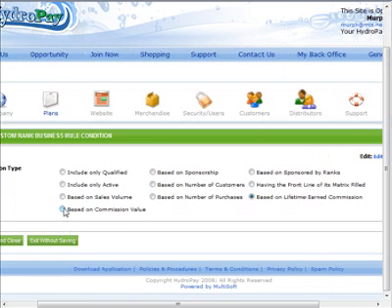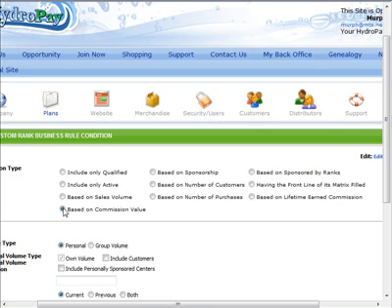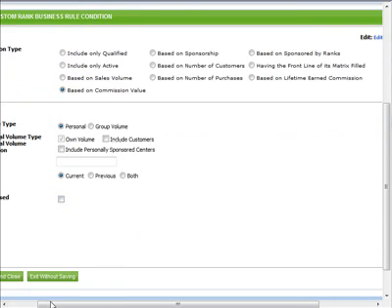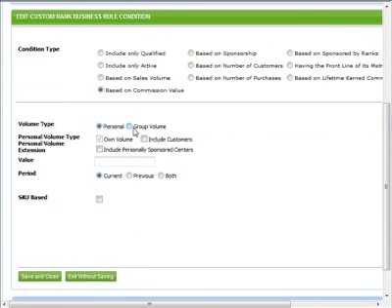Based on commission volume is the same as sales volume, but refers to the commissionable value of products rather than the wholesale retail value of products, and allows you to define whether the volume required is personal or group, whether to include personal customers or personally sponsored income centers volume, the value required, and the period the volume must be achieved in. Again, you may define specific product sales by selecting the SKU checkbox.